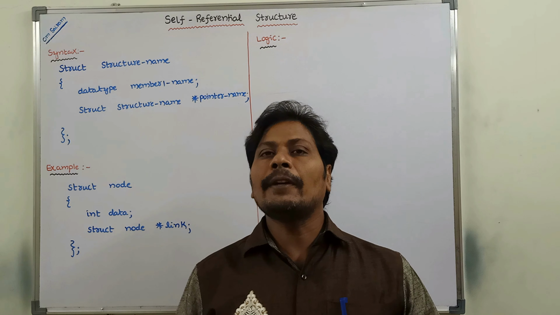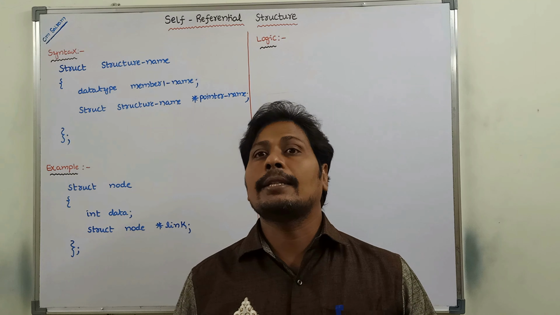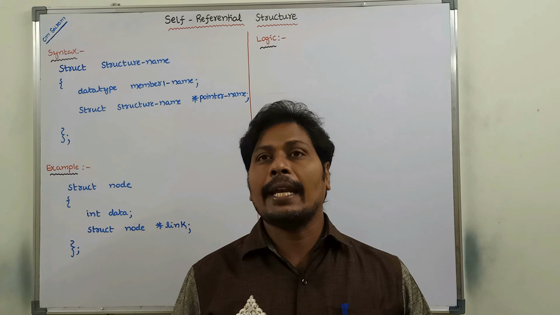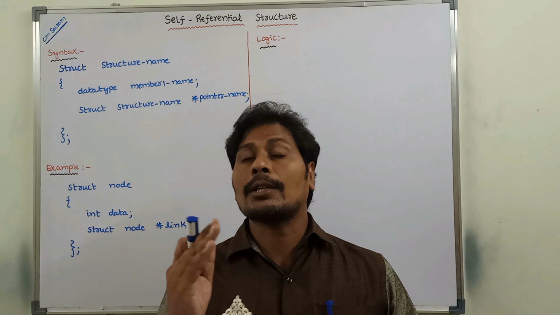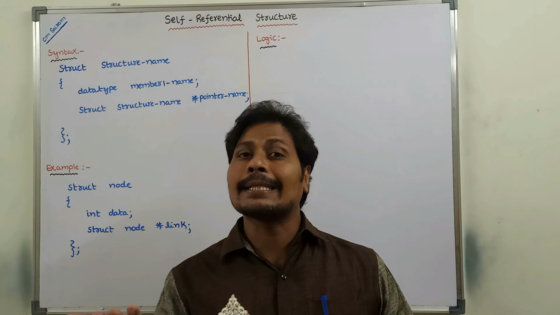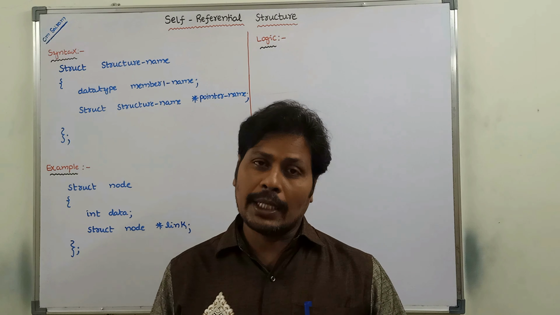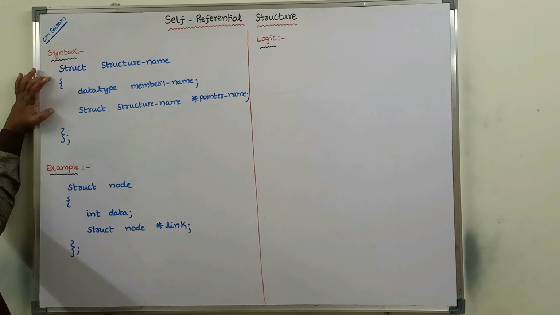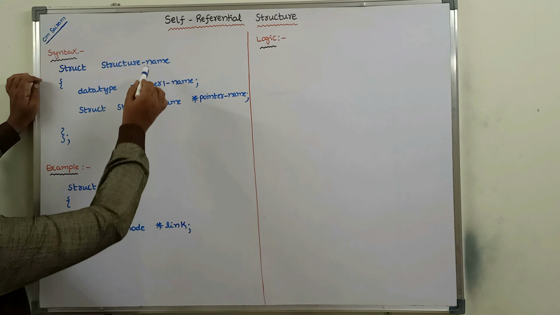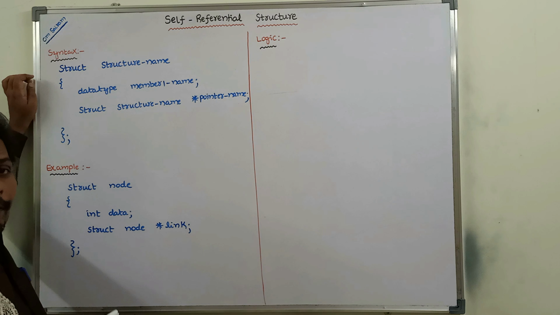A self-referential structure is a structure that can have members which point to a structure variable of the same type. So this is the syntax of the self-referential structure. It is generally a structure definition.